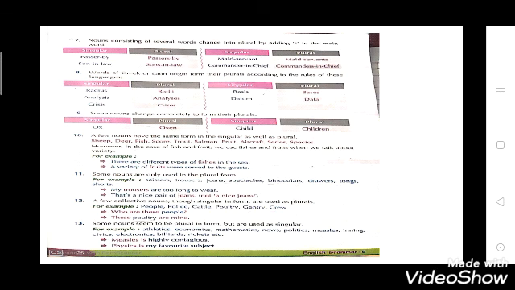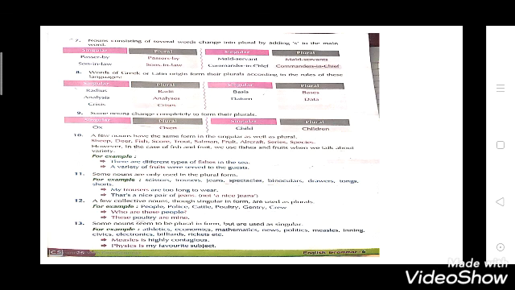Now see the 12th point. A few collective nouns, though singular in form, are used as plural. Means there are few nouns which are singular in form but they are always used in plural, like people, police, cattle, poultry. So they all are plural. They are always used in plural form.